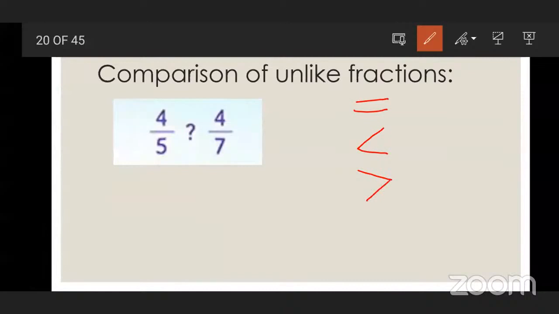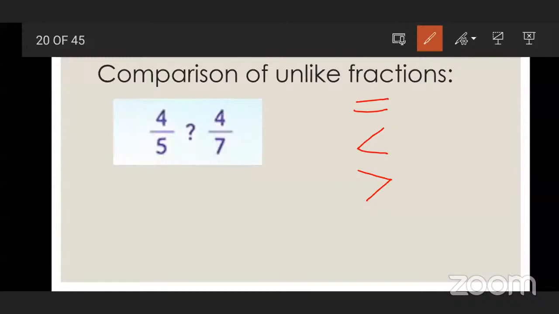First one is equal to, second one is less than, or you can say smaller than, third one is greater than, or you can say bigger than. Equal means the right-hand side and left-hand side are equal.